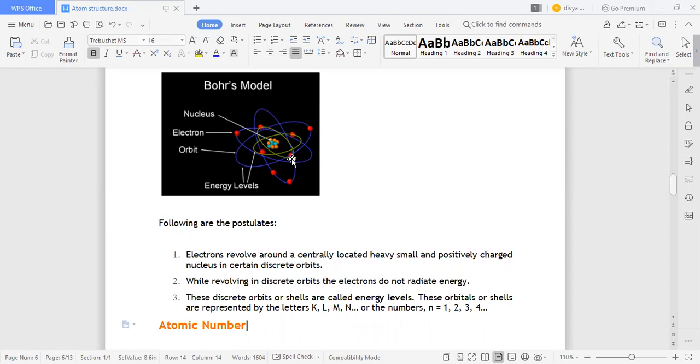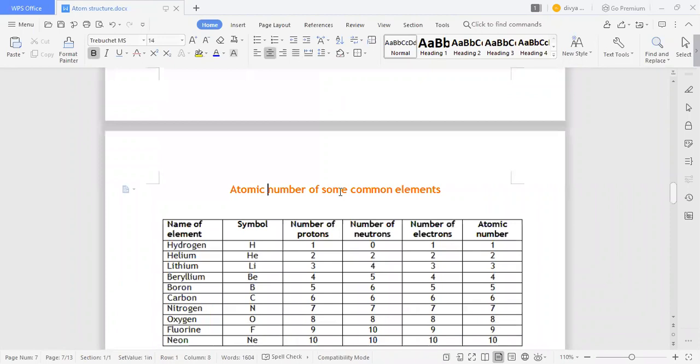The discrete orbits or shells are called energy levels. These orbits or shells are represented by the letters K, L, M, N and so on, or by the number n equals 1, 2, 3, 4 and so on. So however many orbits there are, that many letters there will be. And however many orbit levels there are, that many numbers, n equals 1, 2, 3 and so on.